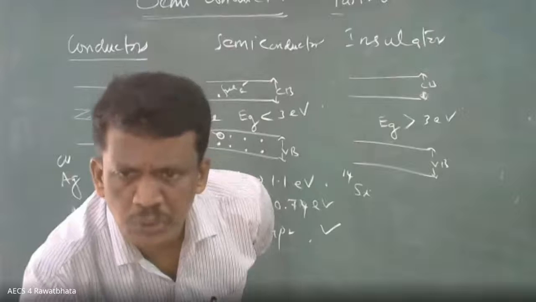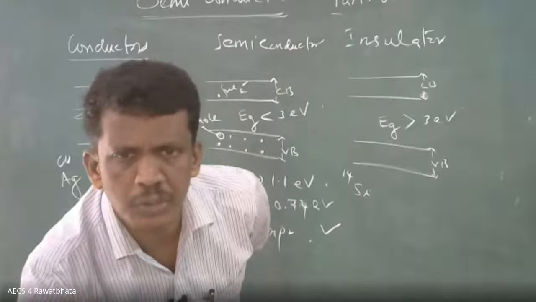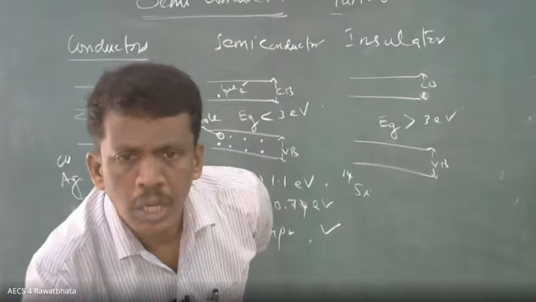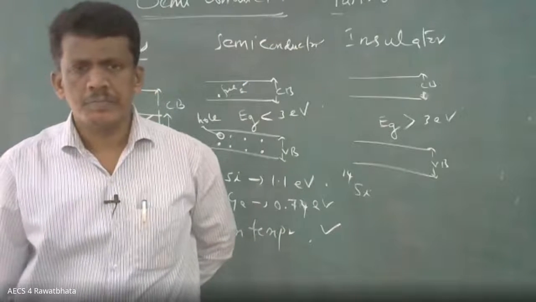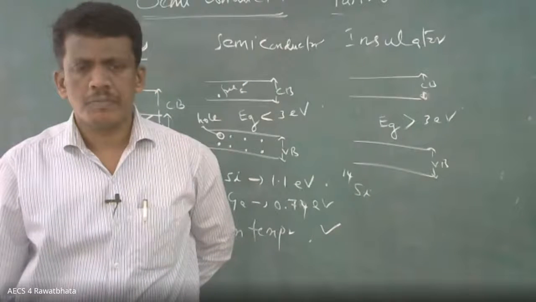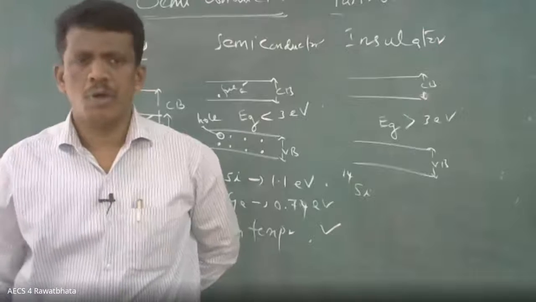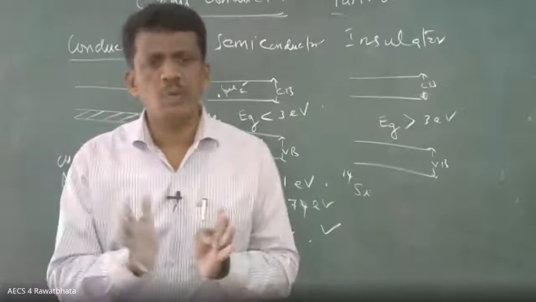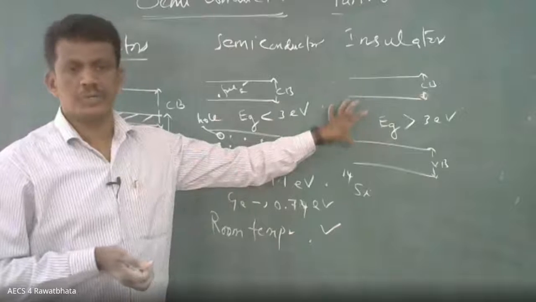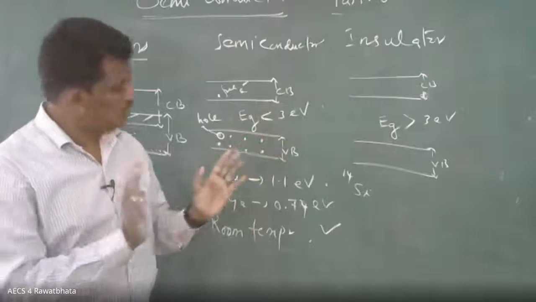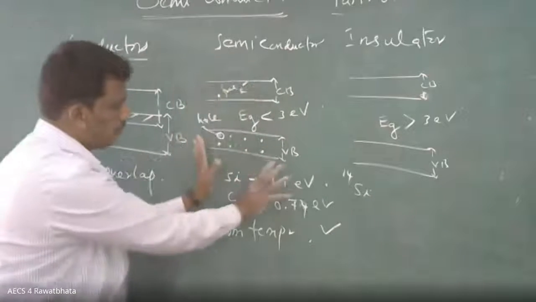Yes, no charge, neutral. Yes, Saloni, very good. In case of silicon crystal, as a system, neutral only. The valency will be 4. But what is the charge? Neutral. So here nothing will happen.